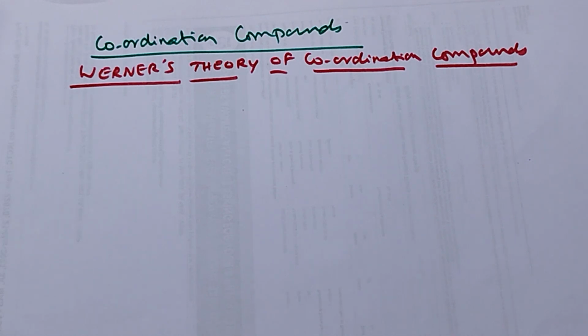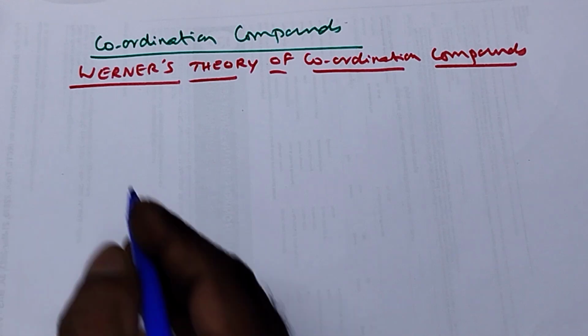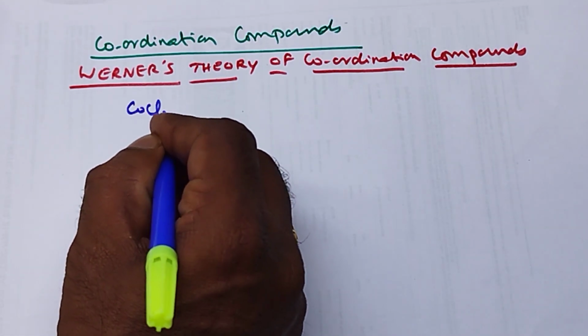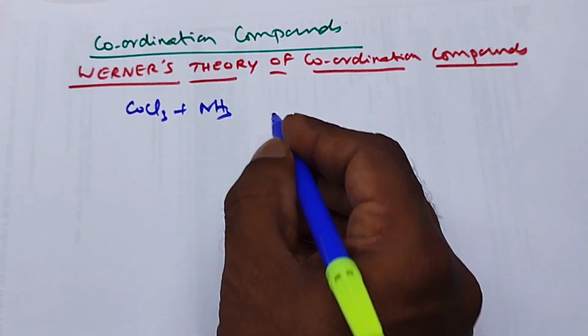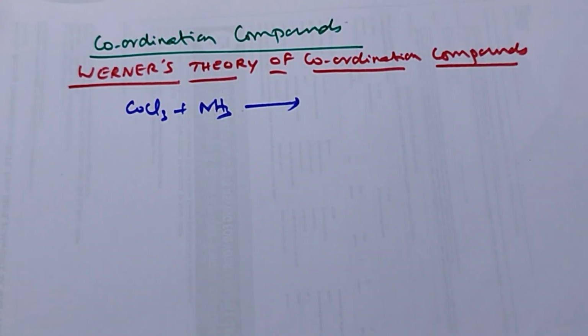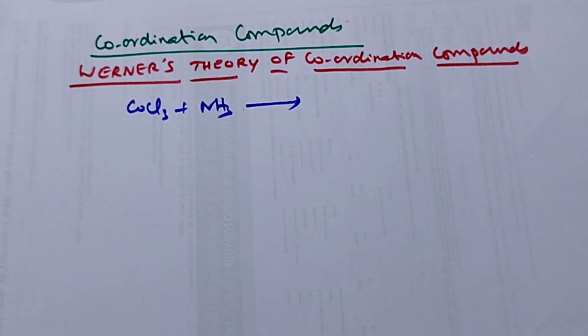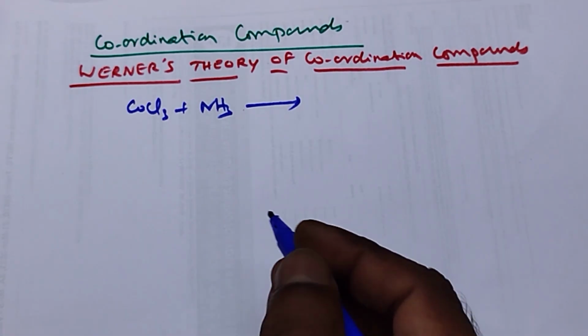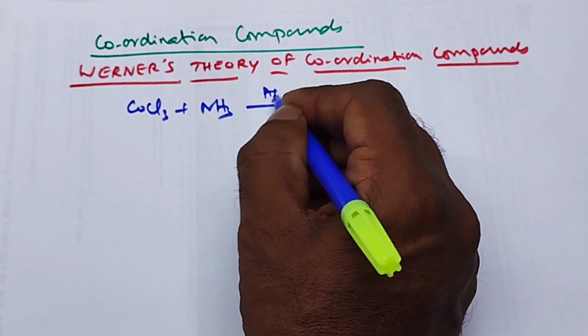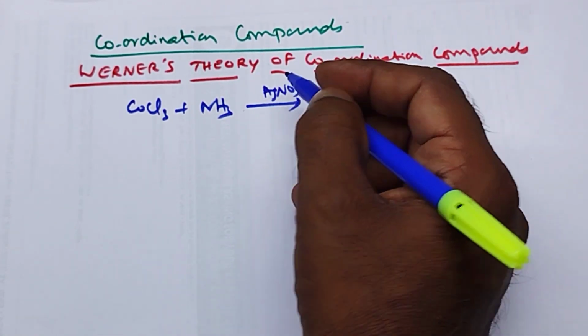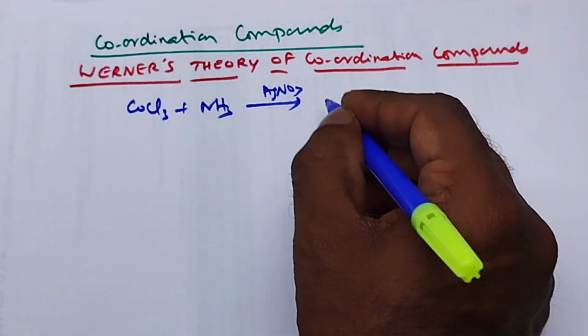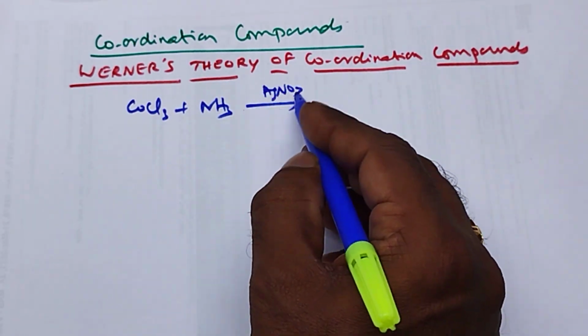In the year 1892, Alfred Werner, a Swiss chemist, was the first to study the nature of bonding in coordination compounds. He obtained a large number of complexes from the reaction between cobalt chloride and ammonia. He got various complexes, which, when the electrolyte solution is treated with silver nitrate AgNO3, differ depending on the number of moles of silver nitrate added.